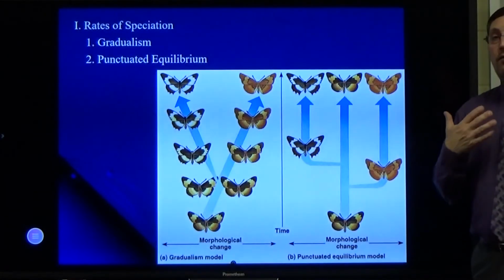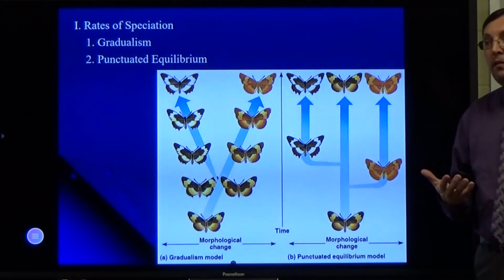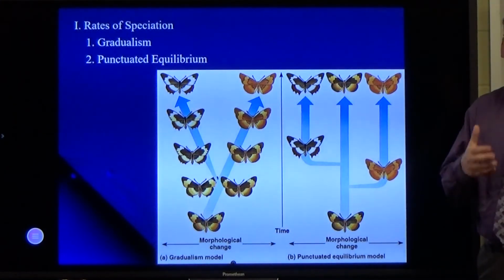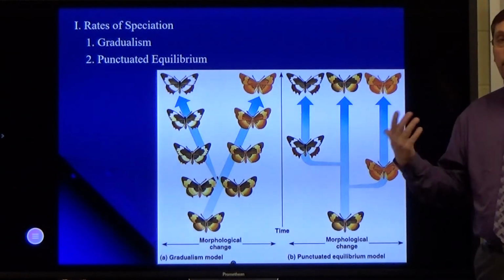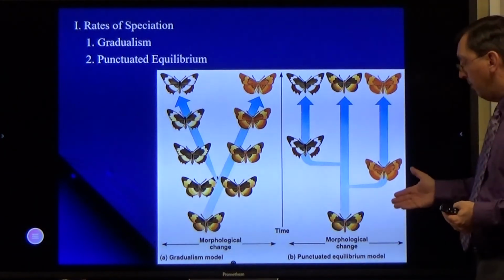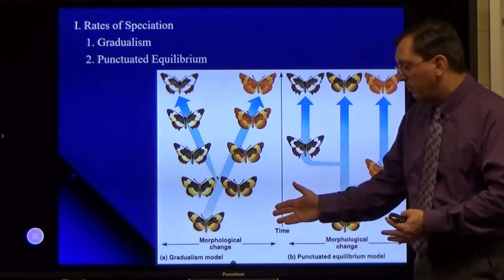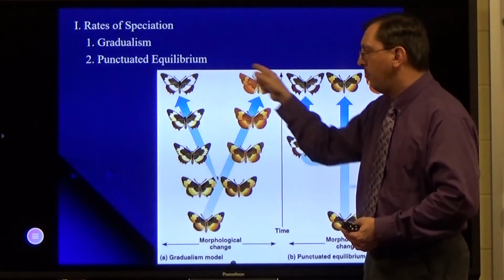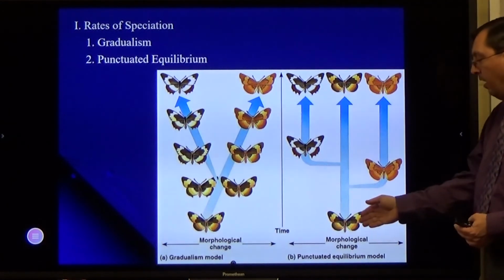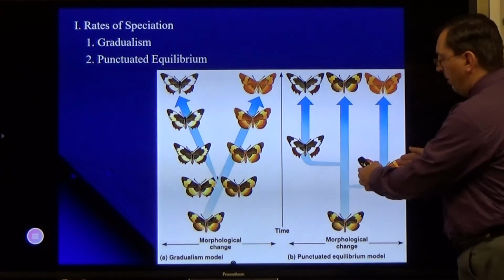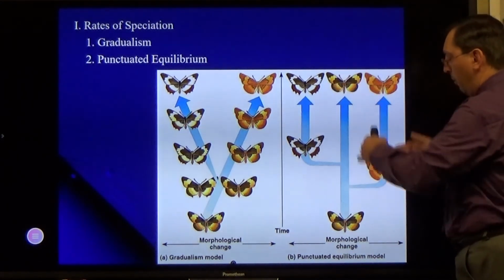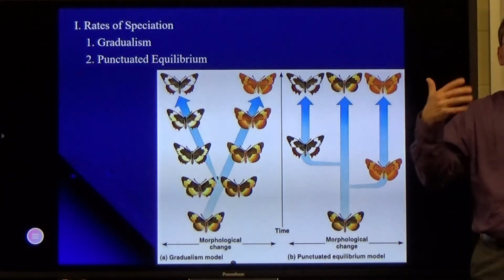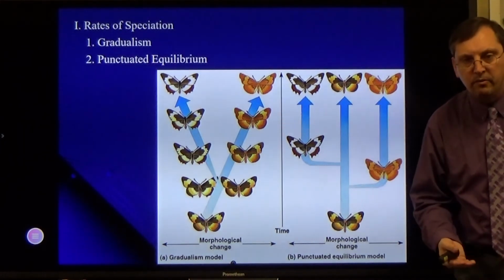Which theory is right? There's evidence for both sides. It could be that both of them play a role and they have differences based upon the environmental cues. So some of them are things like gradualism. You have slight changes occurring slightly over time until eventually you have two separate species. Or you have one where nothing happens and then boom, a change, and then nothing happens and then boom, a change, and so forth, until eventually you have multiple different species from one species.